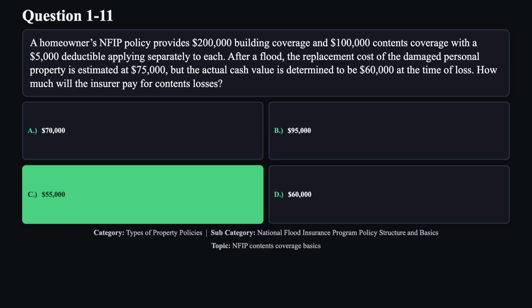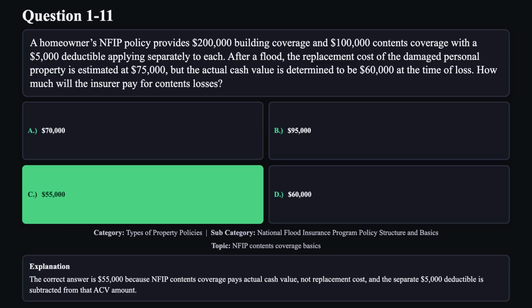The correct answer is C. The correct answer is $55,000 because NFIP contents coverage pays actual cash value, not replacement cost, and the separate $5,000 deductible is subtracted from that ACV amount.